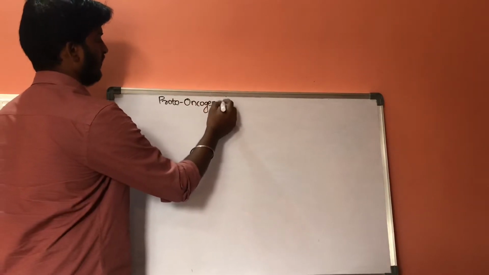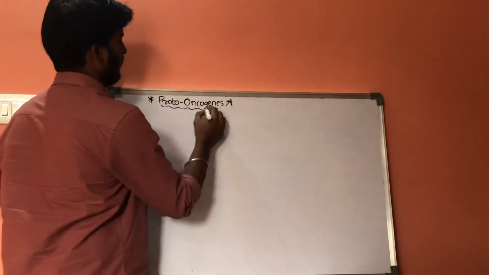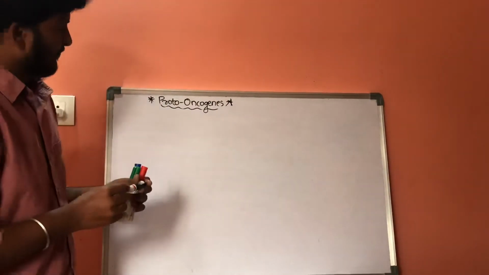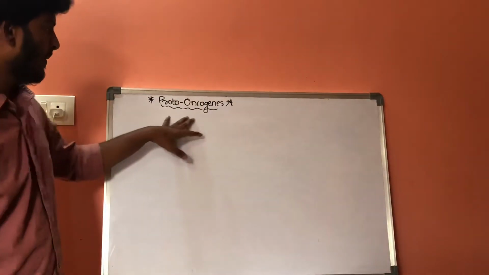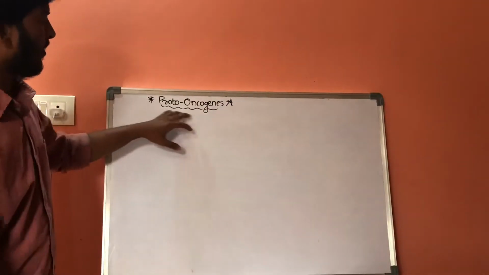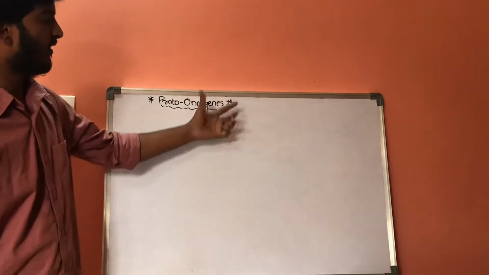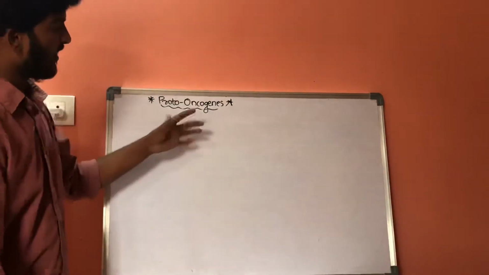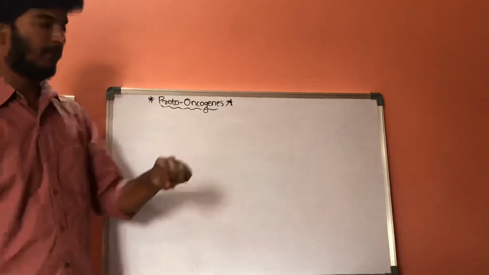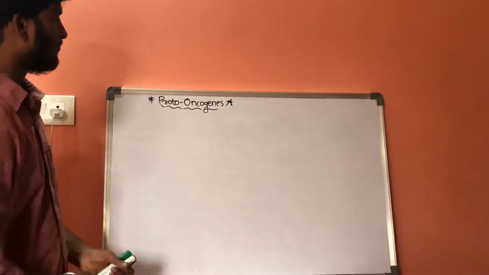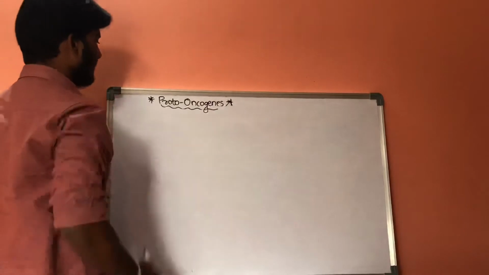First let us discuss the normal physiology of proto-oncogenes in DNA replication, and after that, let us discuss the abnormality, how the normal proto-oncogene converts into abnormal proto-oncogene and results in cancer.